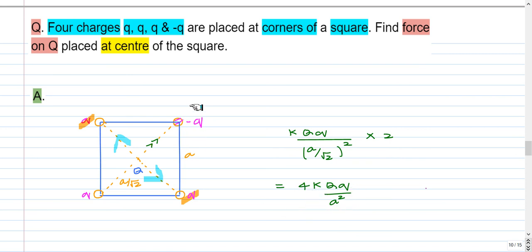But suppose we assume that Q and capital Q are unlike charges, then there will be a force of attraction because of this Q in this direction, and because of this Q there will be an attractive force in this direction, and these two forces will reverse. So the resultant force will be in this direction, but the magnitude will be the same.